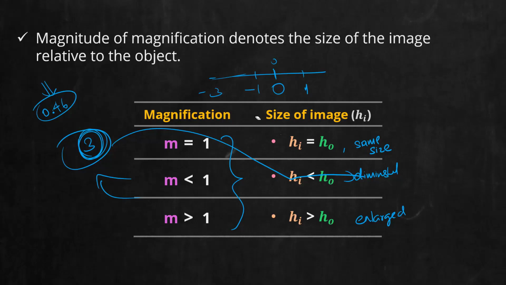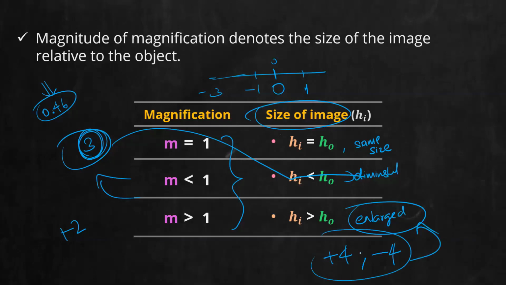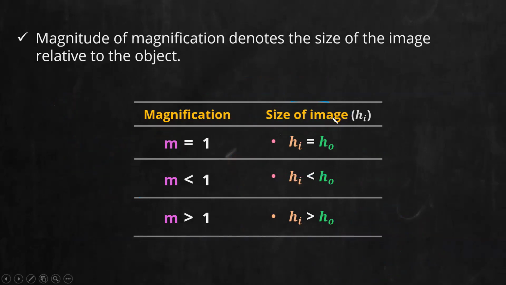Don't think of sign when you talk about the size of the image. So -0.3 will be diminished. Any value greater than 1 will always give an enlarged image, be it minus or plus. So +4 or -4 gives an enlarged image. Again, I'm repeating, this plus and minus has nothing to do with the size of the image. The sign we will study separately in the next slide. I hope these 3 points are clear.